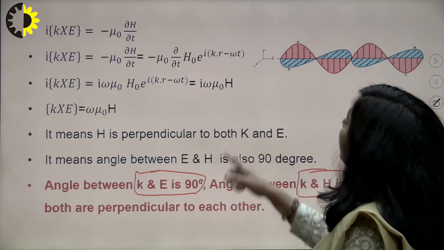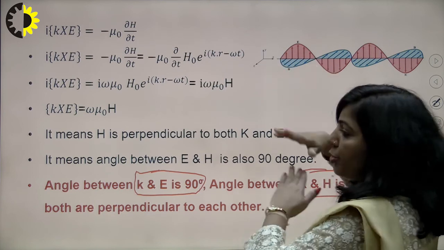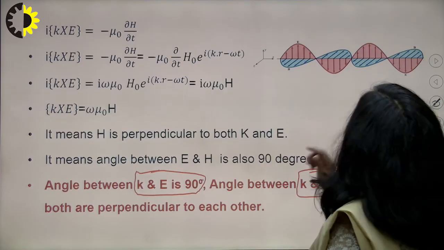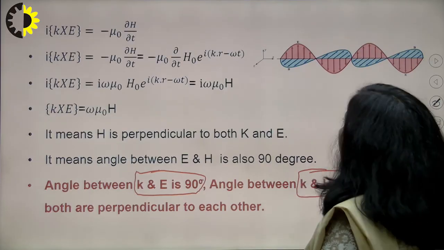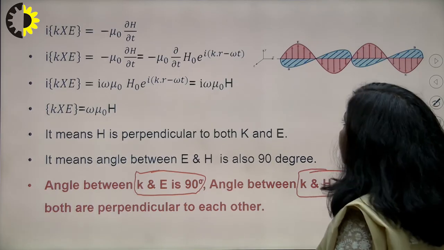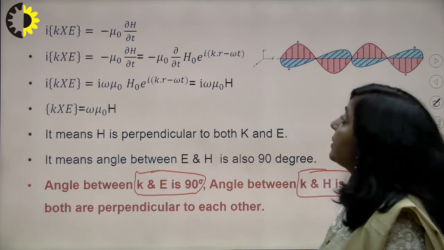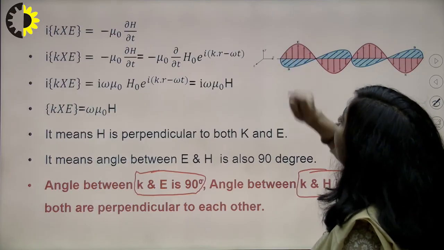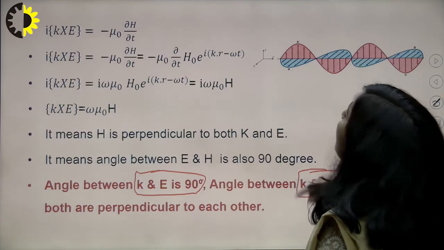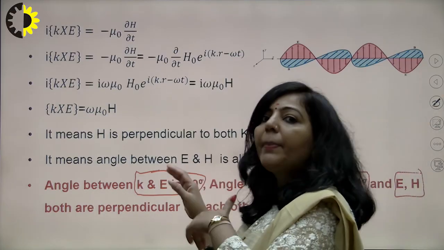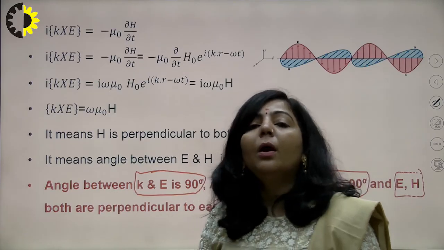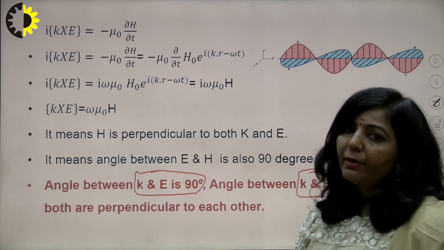And it is like this. You have three directions, each mutually perpendicular to each other: x, y and z. If you have the electric field along the y-axis, and the magnetic field along the z-axis, it means along x you have the direction of propagation. So these three are perpendicular to each other, right? So that was a method through which you can prove the transverse nature of the electromagnetic wave in free space.